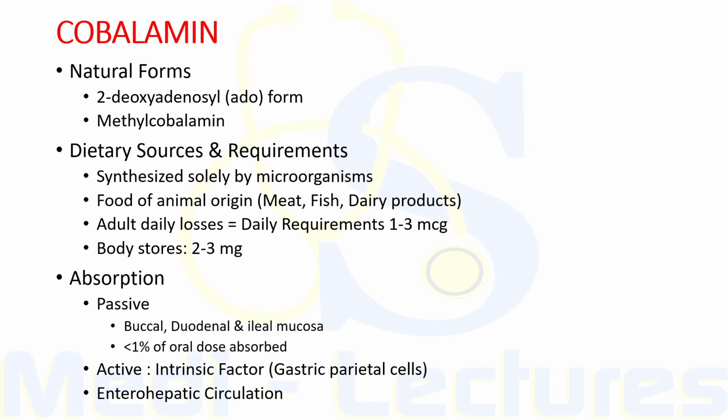So there are two mechanisms which exist for absorption of cobalamin. First is passive absorption, second is active absorption. Also there is enterohepatic circulation of this vitamin. So let's discuss them one by one. So passive absorption occurs equally through buccal, duodenal as well as ileal mucosa. It is a rapid mode of absorption but extremely inefficient. Only less than 1% of the oral dose is absorbed with this process.